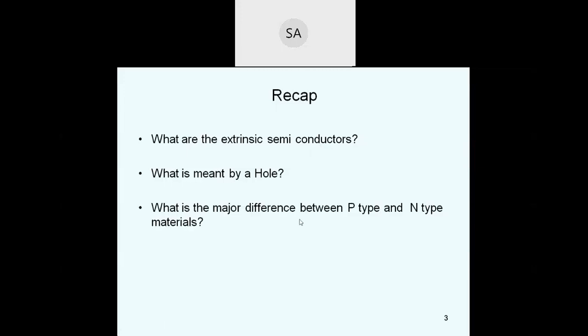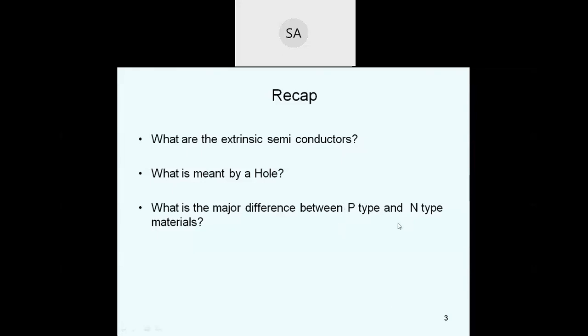What is the major difference between P-type and N-type materials? In the N-type semiconductor, a small amount of pentavalent impurities is added, whereas in the P-type semiconductor, trivalent impurities are added. In the N-type semiconductor, the number of electrons is much greater than the number of holes, so electrons are called majority carriers and holes are called minority carriers. In the P-type semiconductor, the number of holes is much greater than the number of electrons, so holes are majority carriers and electrons are minority carriers.